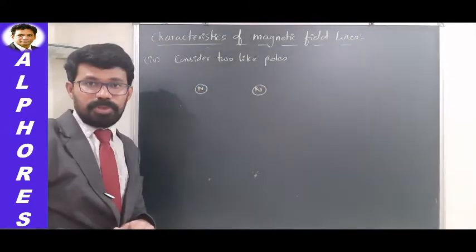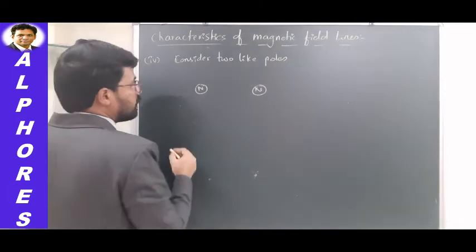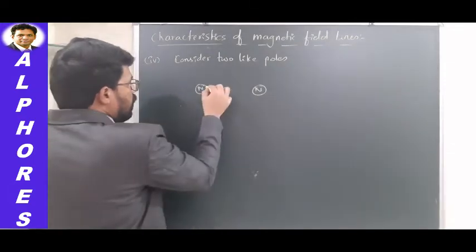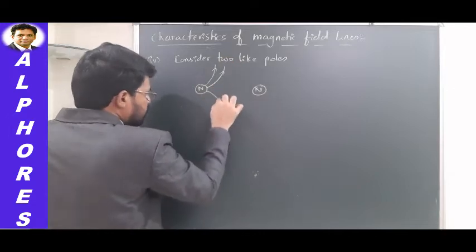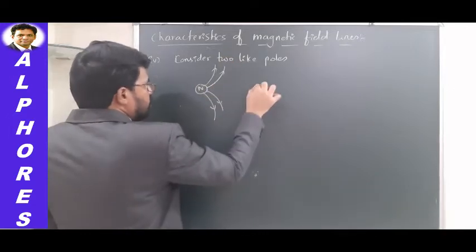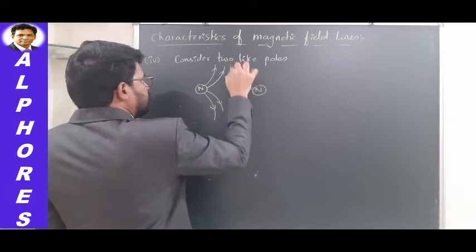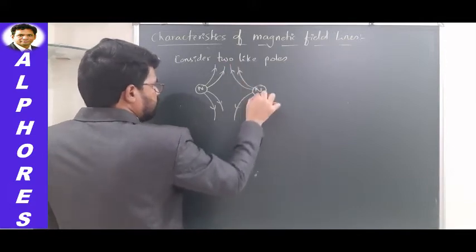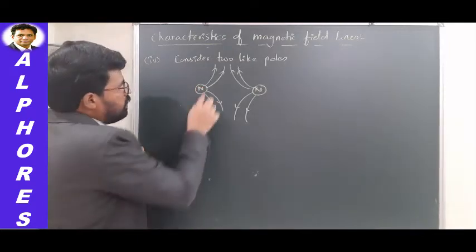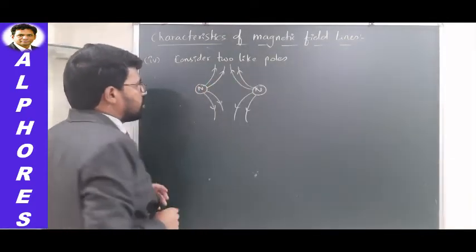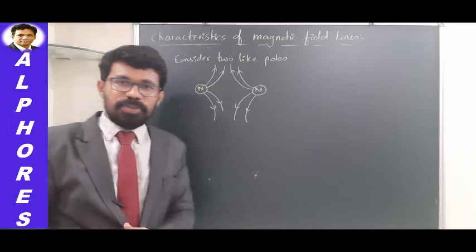We know that like poles repel each other. You know how the field line profile appears? This is how it appears. From this picture, it is obvious that these lines are repelling each other, like laterally they are opposing each other.